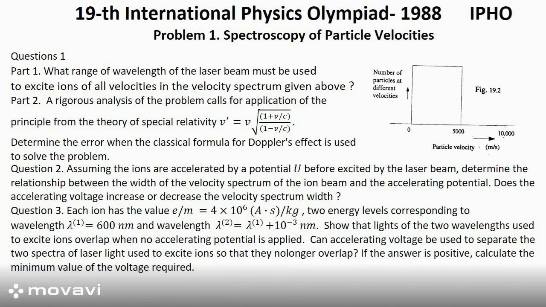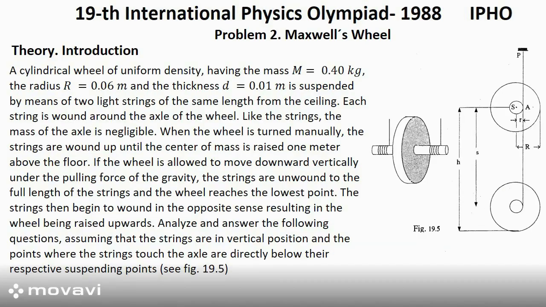Can accelerating voltage be used to separate the two spectra of laser light used to excite ions so that they no longer overlap? If the answer is positive, calculate the minimum value of the voltage required.